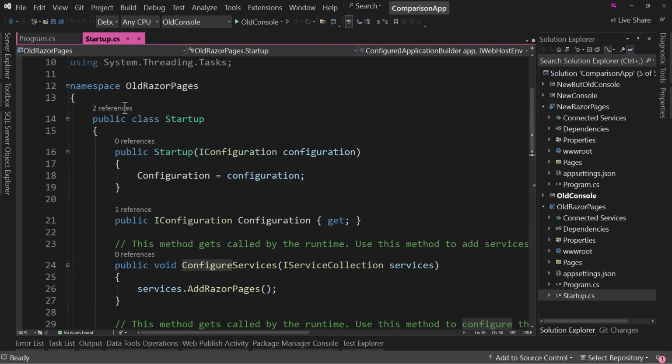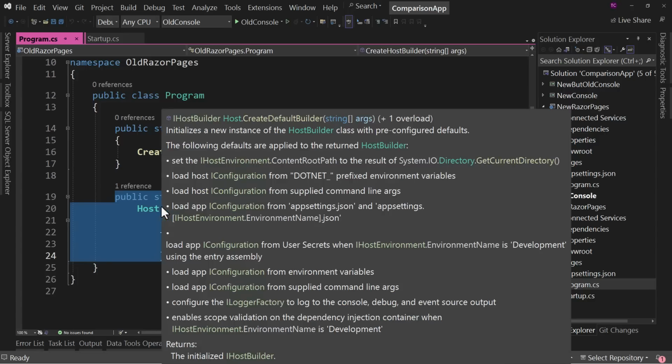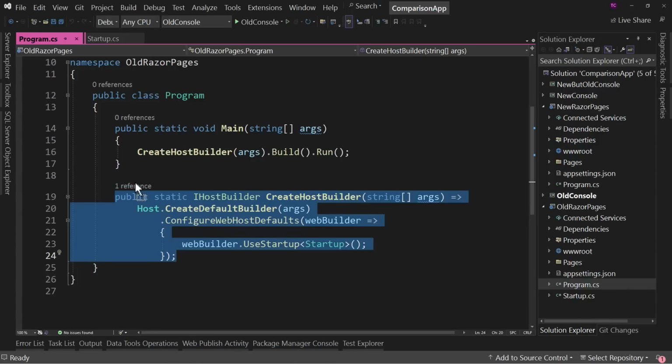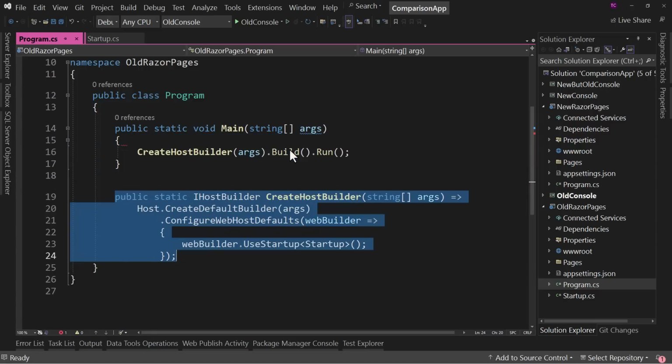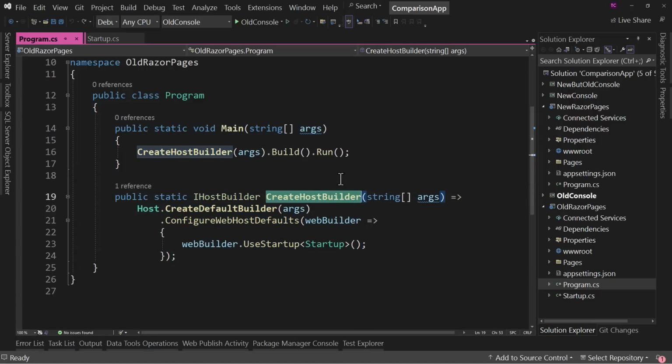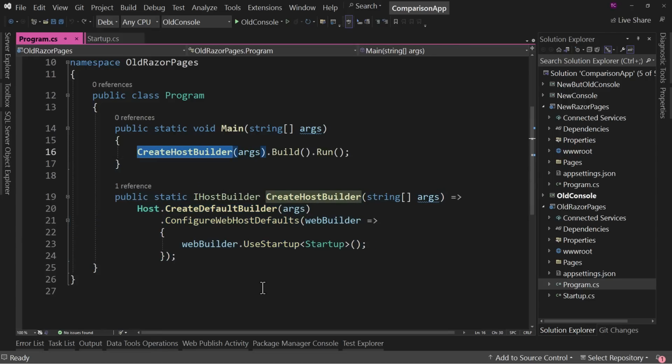And then we just do the rest in startup. So what's the point of this method? Why can't we just plop this right inside here and run it there? Because we're not actually calling, and I won't do that, but we're not actually calling create host builder anywhere else. We could have just put this in this spot and it would work just fine.